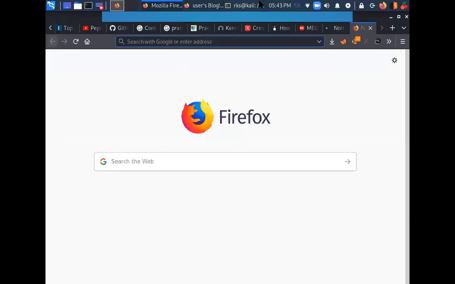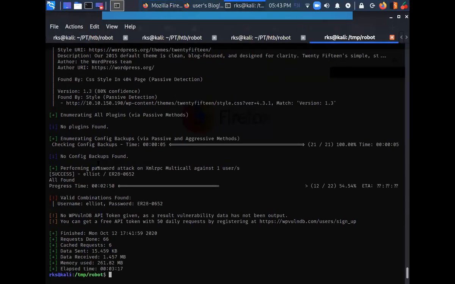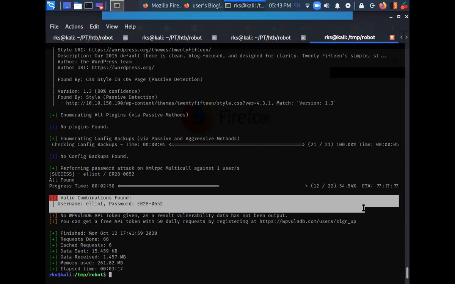Right. So where were we? We were doing a brute force attack here, and it has completed 54%. And within 54% itself, it found the credentials. And here you can see it says valid combination found.